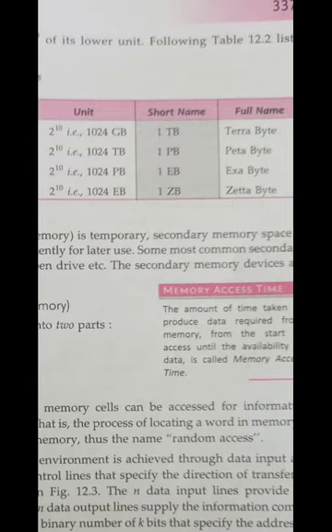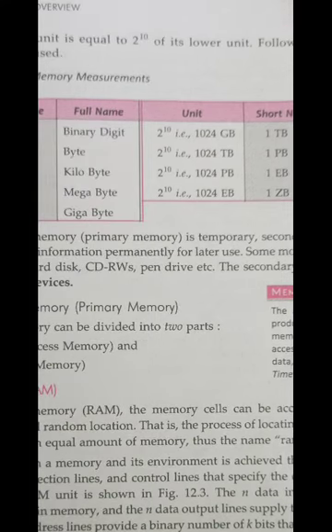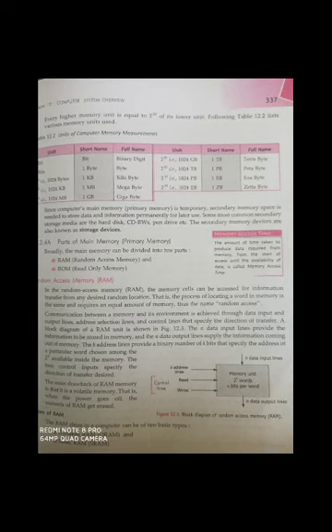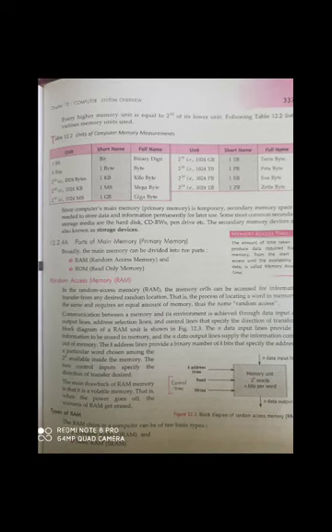1024 gigabytes equals 1 terabyte. 1024 terabytes equals a petabyte. 1024 petabytes equals an exabyte. 1024 exabytes equals 1 ZB, which is a zettabyte. So all these are different memory units, and each next memory unit increases over the previous one by 2 to the power 10.